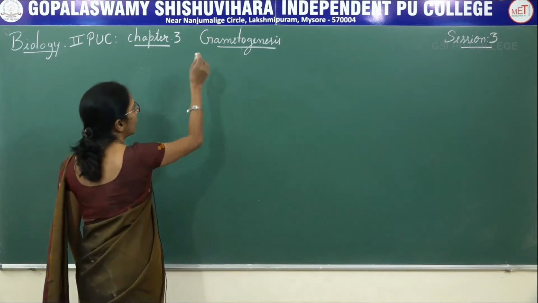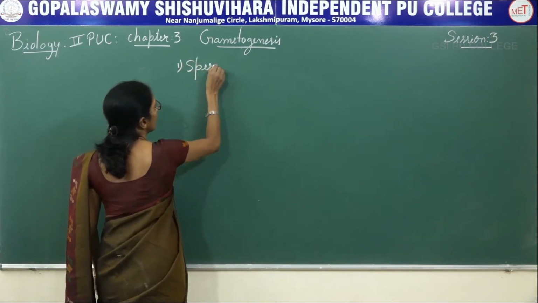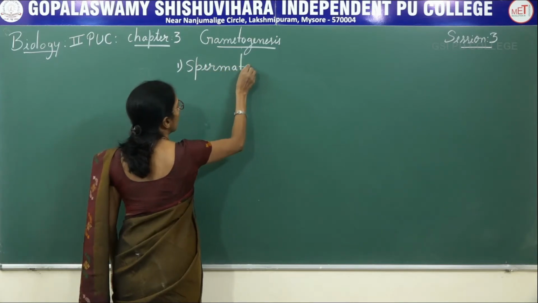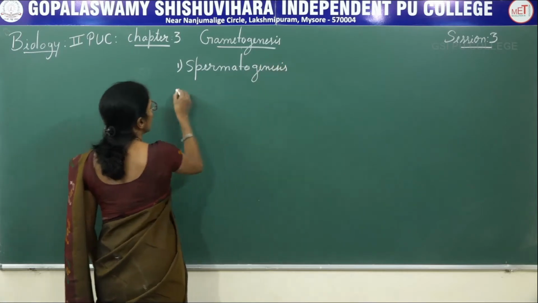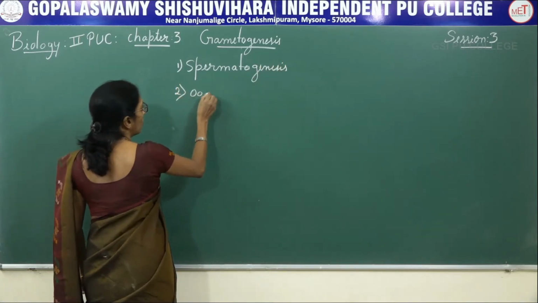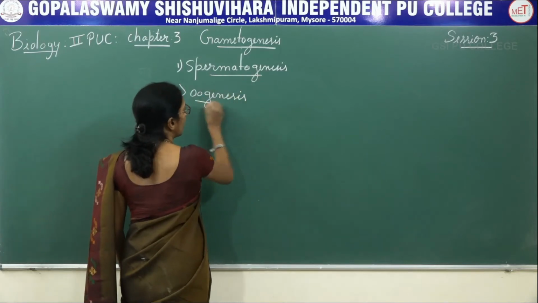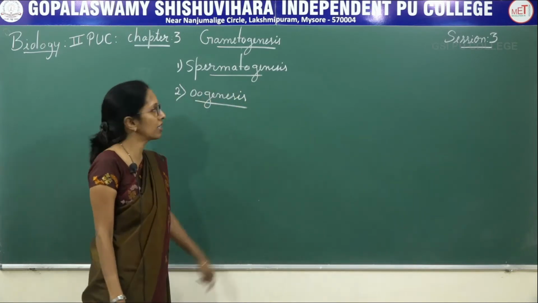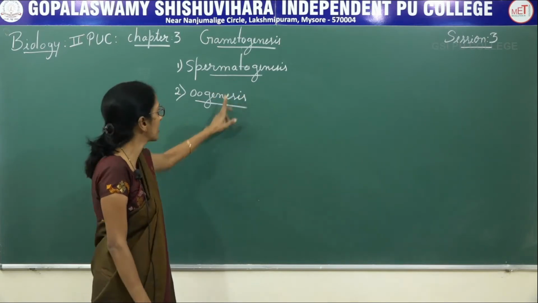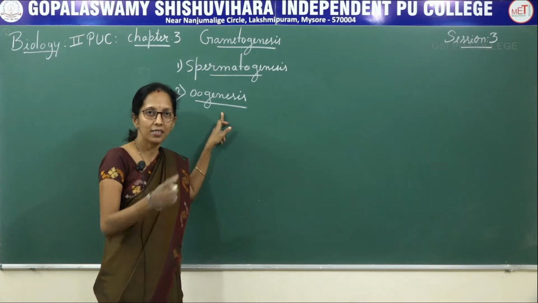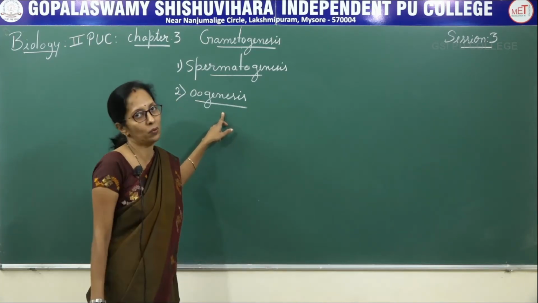So there are two types of gametogenesis. First is spermatogenesis. Second one is oogenesis. As the name itself indicates, spermatogenesis is synthesis of sperms in the testes, and oogenesis is synthesis of ovum or egg in the ovary.